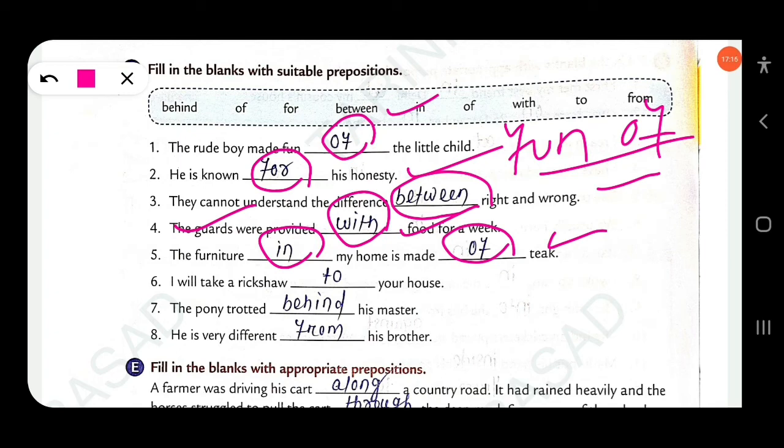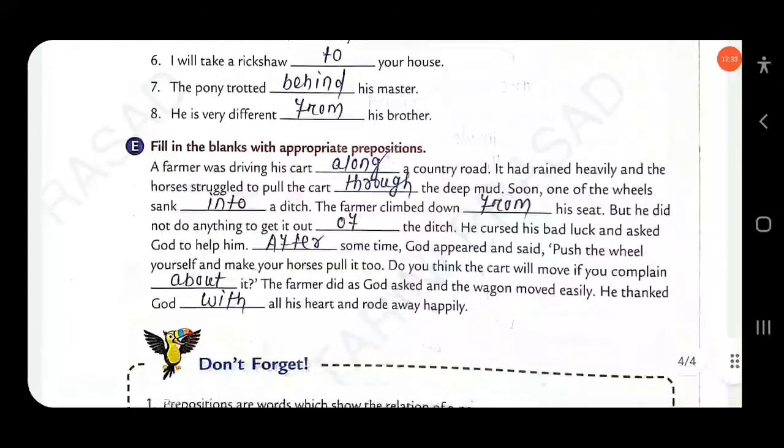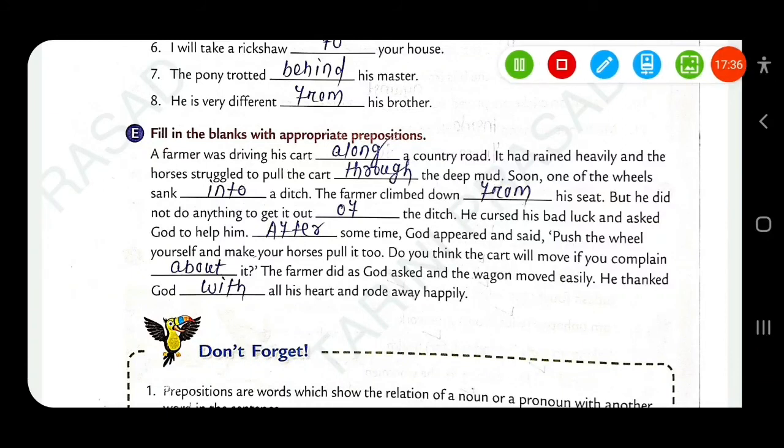The next, I will take a rickshaw to your house. Okay, location here. The pony trotted behind his master. Okay. The next, he is different from his brother. Clear? The next, fill in the blanks with appropriate prepositions.